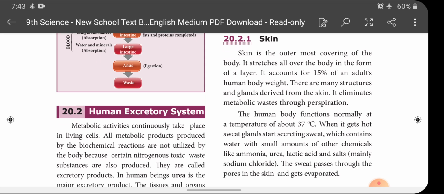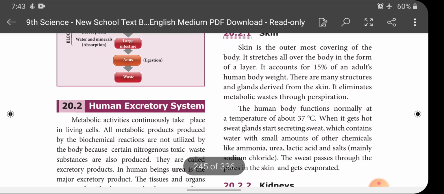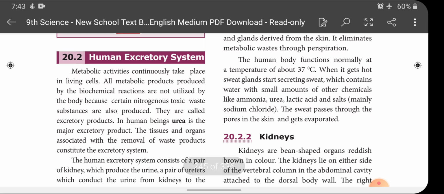It eliminates metabolic waste through perspiration, that is, in the form of sweat.